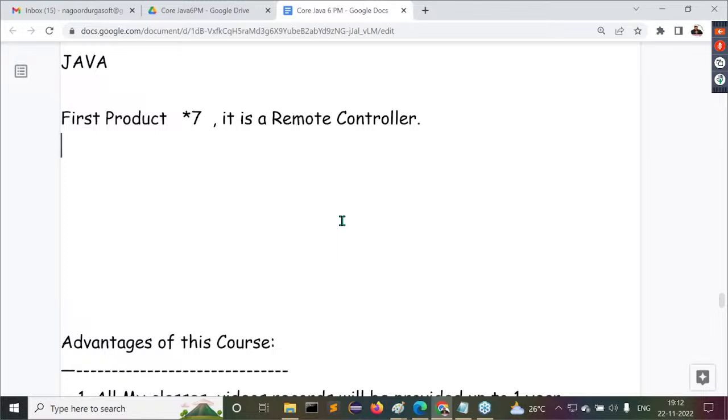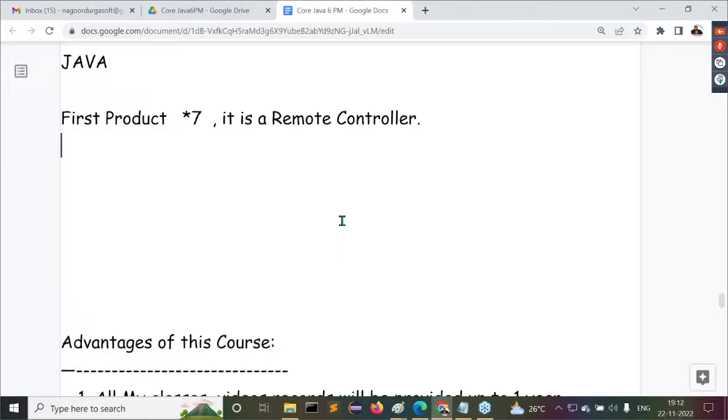It's a remote controller. Then they kept that Star 7 in selling mode. Sun Microsystems kept the Star 7 in public mode. But unfortunately, what happened? No customer was identified for the Star 7. Not even a single customer. They checked the Star 7, but they weren't impressed and didn't take it. They went for some other solutions, but nobody is taking the Star 7 as a product.